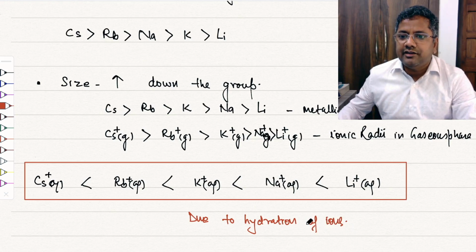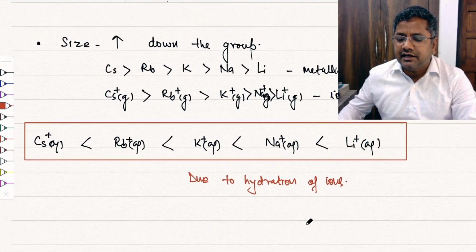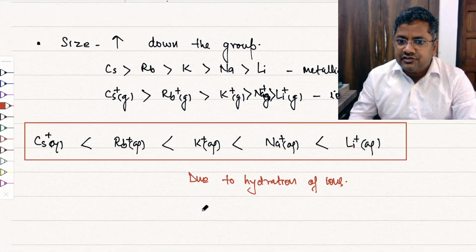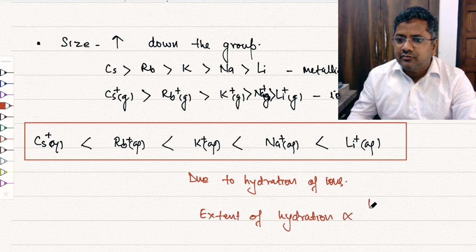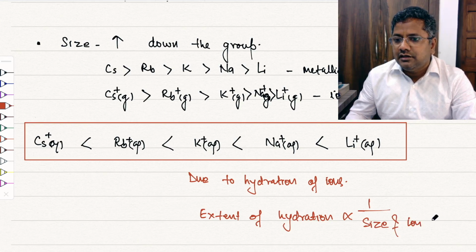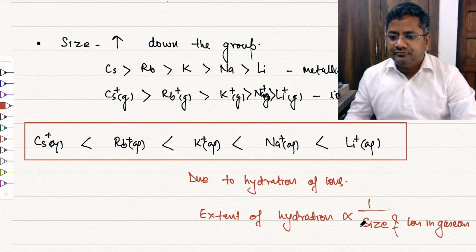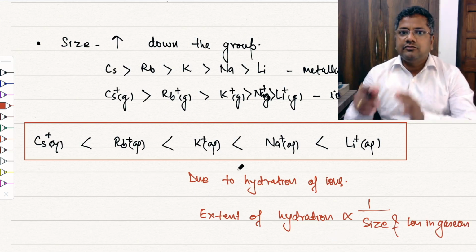In aqueous medium, ions exist as hydrated ions, and the extent of hydration is inversely proportional to the size of the ion in gaseous phase. So this is due to the hydration.